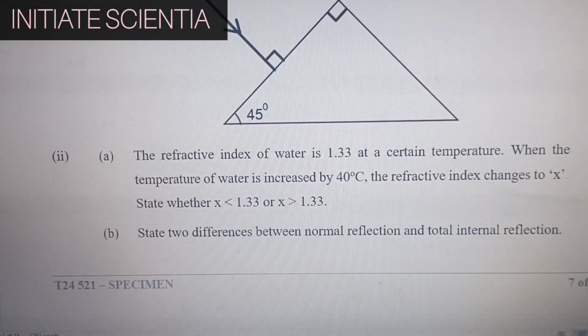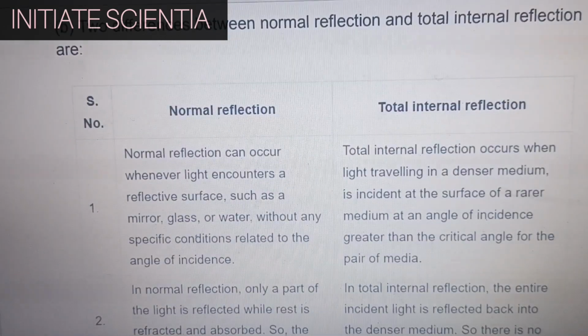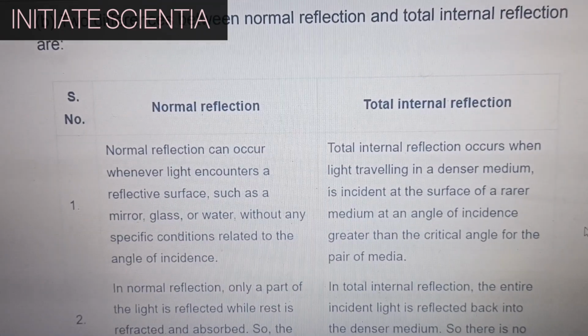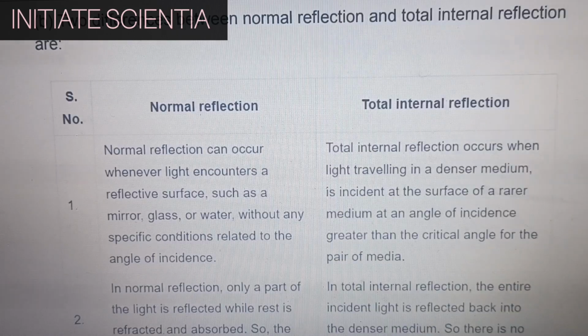State two differences between normal reflection and total internal reflection. Two differences between normal reflection and total internal reflection are: normal reflection can occur whenever light encounters a reflective surface, such as a mirror, glass, or water, without any specific conditions related to the angle of incidence. Total internal reflection occurs when light traveling in a denser medium is incident at the surface of a rarer medium at an angle of incidence greater than the critical angle for the pair of media.